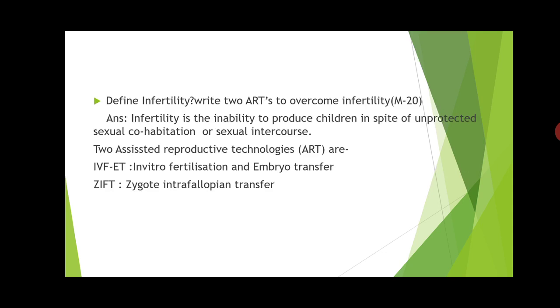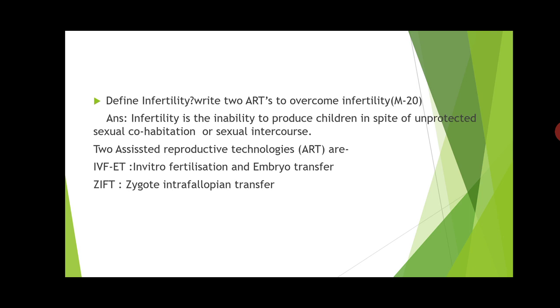Then the next one is: define infertility and write 2 ARTs to overcome infertility. It was asked recently in March 2020, and as you already know the definition of infertility: infertility is the inability to conceive or produce children even after 2 years of unprotected sexual cohabitation or sexual intercourse. This is all there in my notes, you can refer there also.